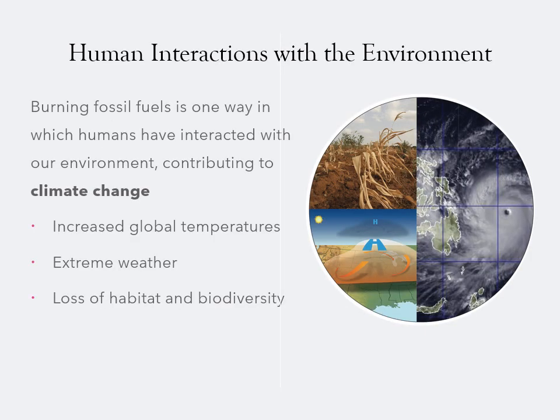Of course, not all interactions within an ecosystem are beneficial. Humans have, of course, been interacting with our environment for as long as we've been around, but those interactions have changed over time. Since the Industrial Revolution, the burning of fossil fuels is estimated to have increased global carbon dioxide levels by as much as 50%, which scientists have demonstrated is a major factor contributing to climate change. This has resulted in increased global temperatures, more extreme weather events like heat waves, flooding, and even hurricanes, and the loss of habitat for many species.